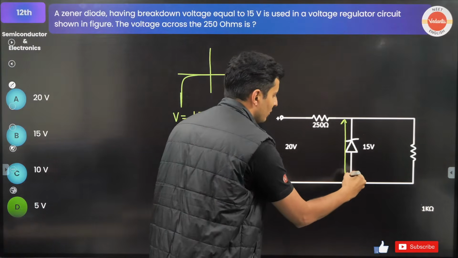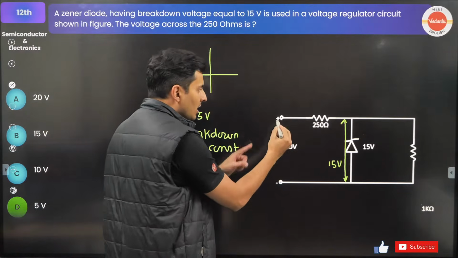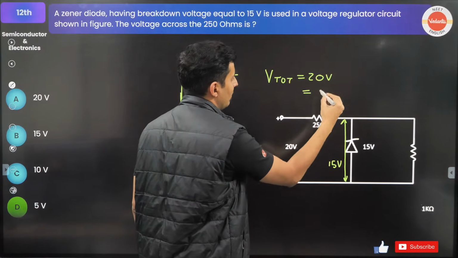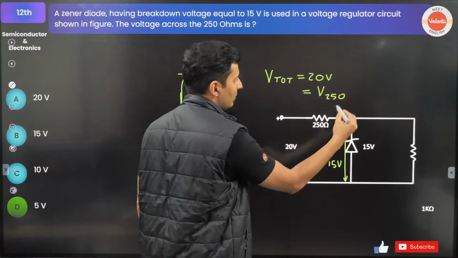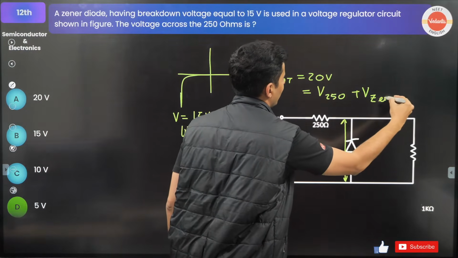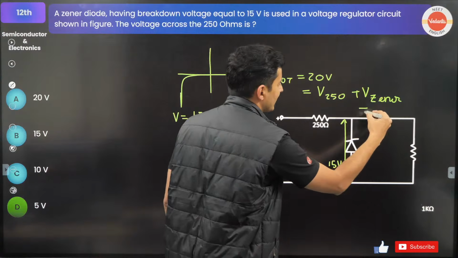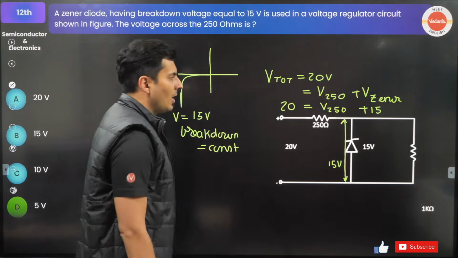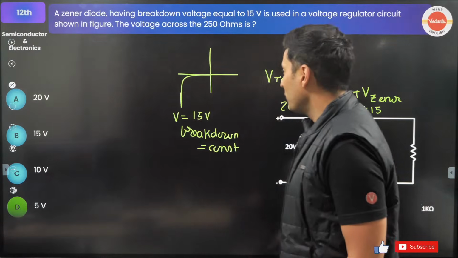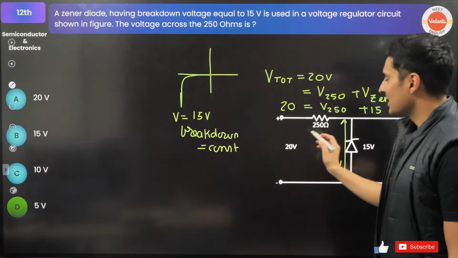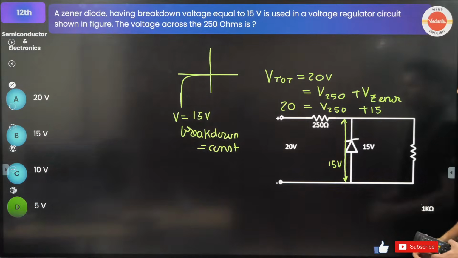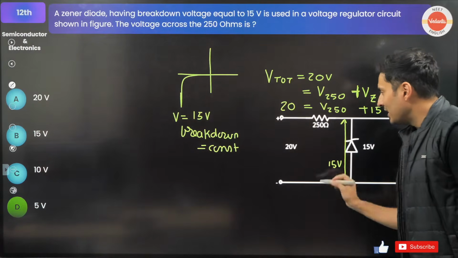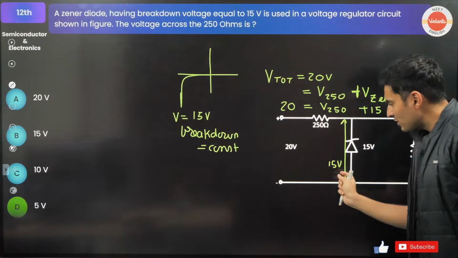So if this voltage is 15 volts, the total voltage is 20 volts, which is the sum of the voltage across 250 ohms, there is some drop here, plus the voltage across the Zener diode. Across Zener it is 15. Across 250 ohms, how much will it be? Obviously 5 volts, right? So that is why the answer is 5 volts. Everybody got it? So the total voltage was 20. 5 here, 15 here, 5 plus 15, 20.